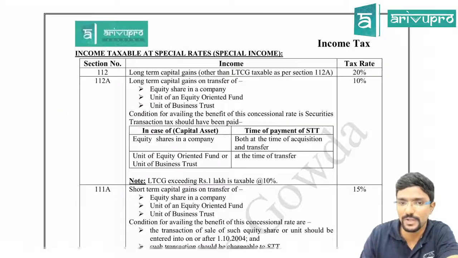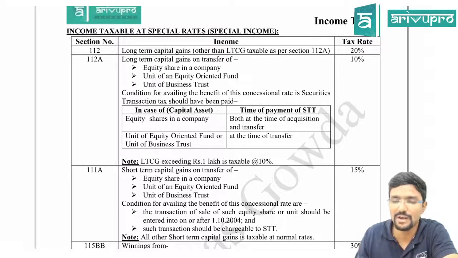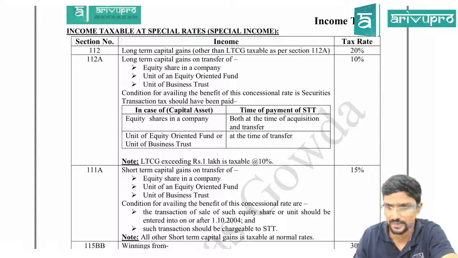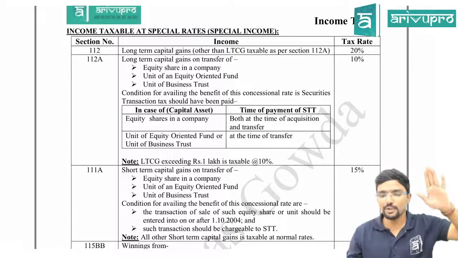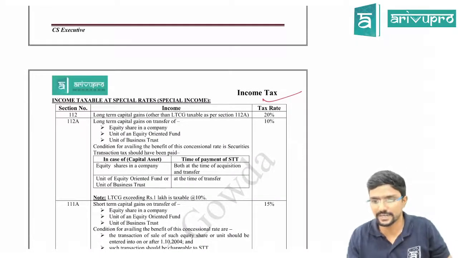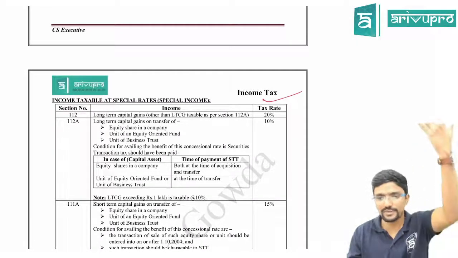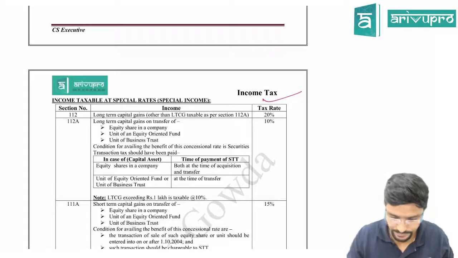You can observe here, whatever I am showing now are special incomes. We have around 4 to 5 special incomes for which special rates are applicable. If you have income of this nature, then you have to pay tax at the rate given. For you, the first rates we discussed are not applicable. Agree?